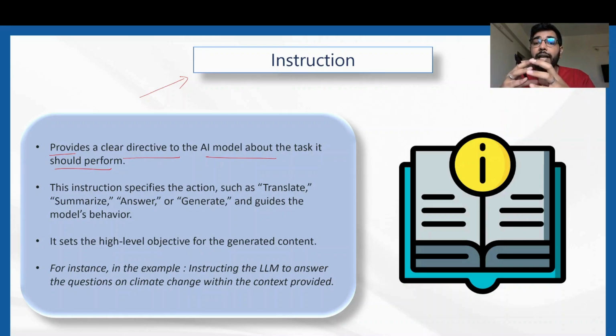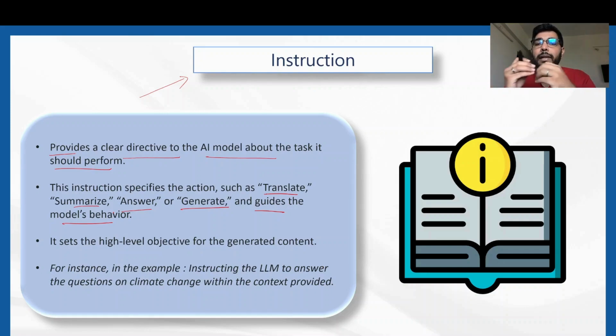Because it's a chatbot, it has to answer the questions, and also answer them within a given context, right? The instruction essentially defines the scope of the business problem that has to be solved by the generative AI, and instructs the model to not go beyond that scope. The instruction specifies the action, such as translate, summarize, answer or generate, and guides the model's behavior.